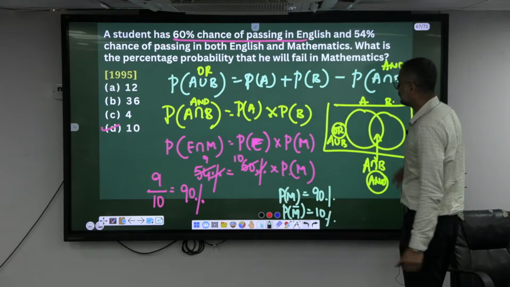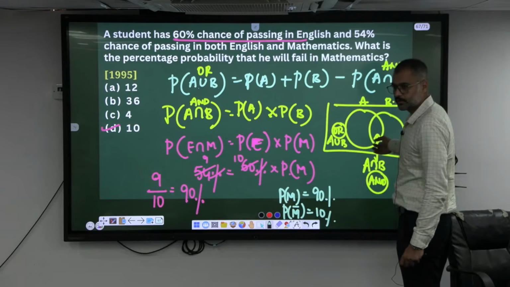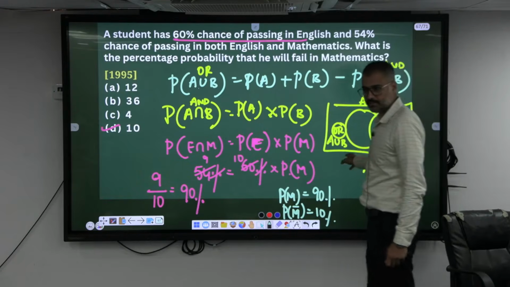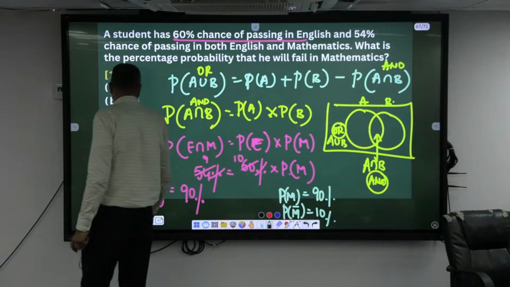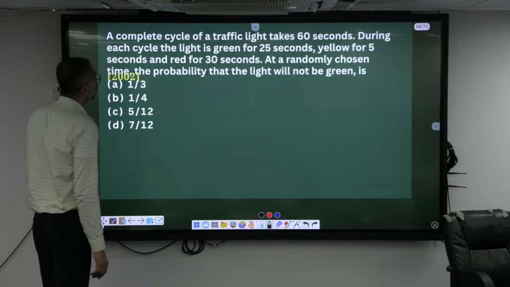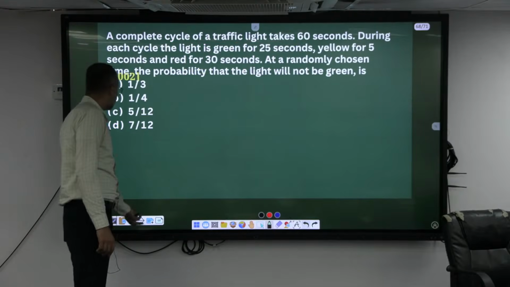See, this can be given in the Venn diagram also. In the percentage also we have seen these kind of questions. So make use of these concepts there also. Okay, probability.